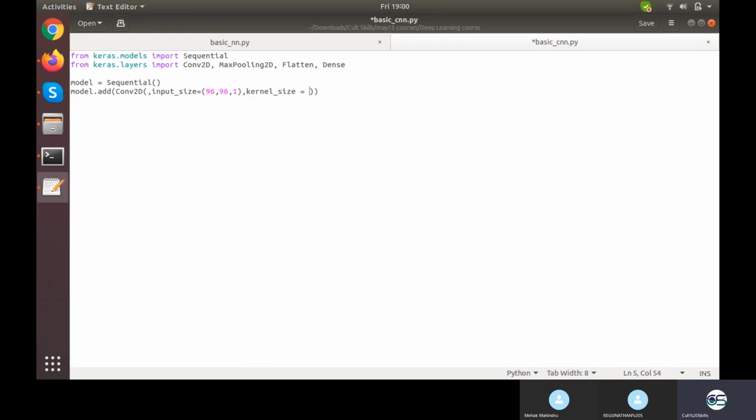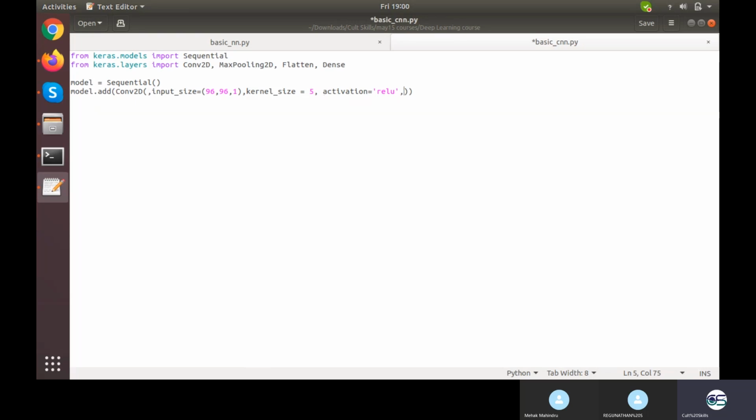is equal to, suppose, 5. So it will basically be 5 by 5. It will be squared. What else do I need to do? Activation. What else do I need to state right here?